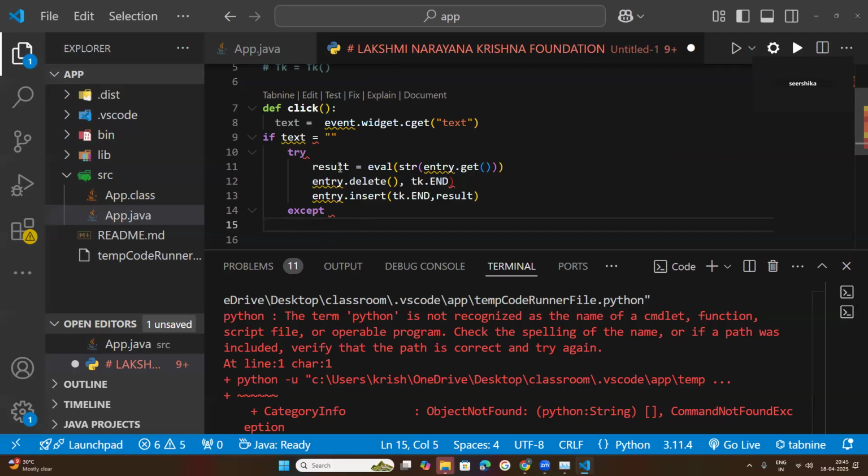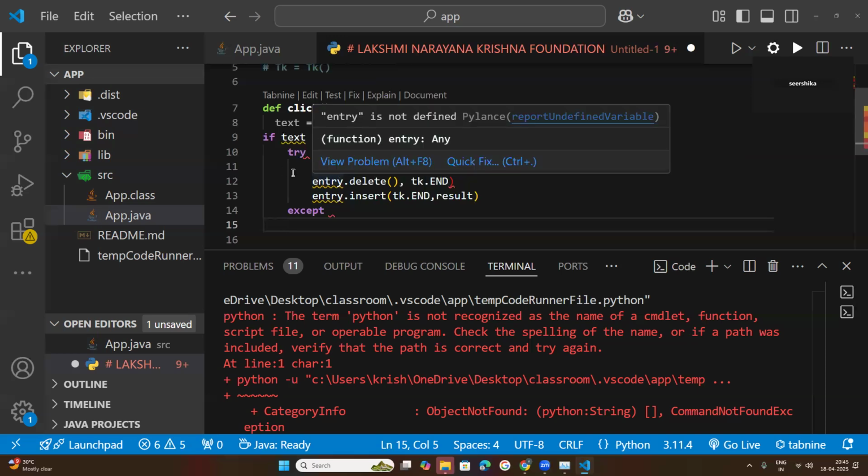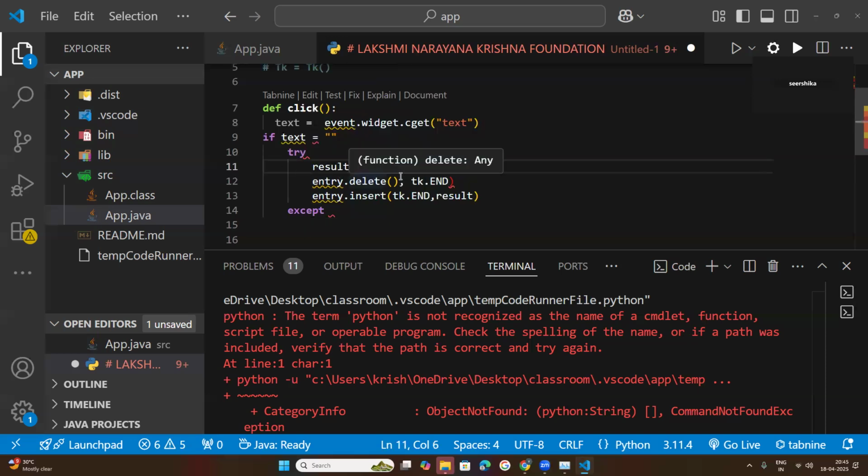See, whenever simple errors are there, like here, one red mark is there. As a programmer, you need to find it. Whenever you keep the mouse here, see, expected colon. The Python interpreter will help you a lot. Whenever you keep the mouse over it, it indicates that these are the errors.